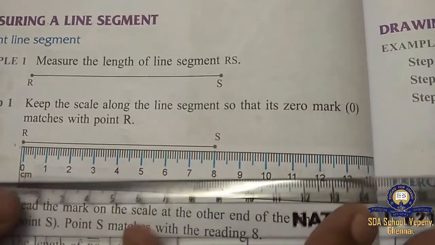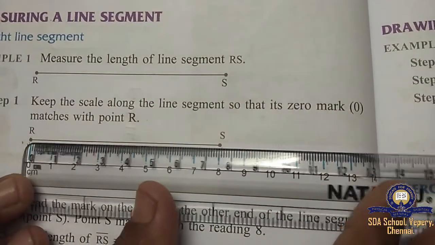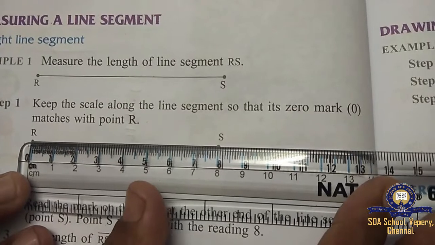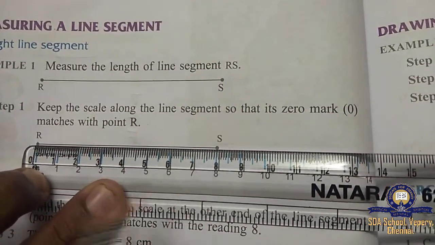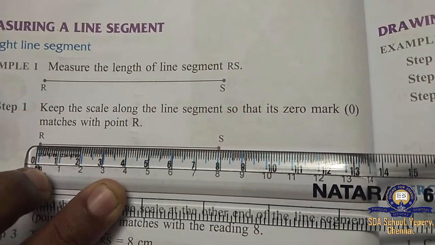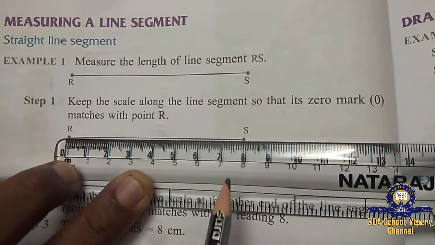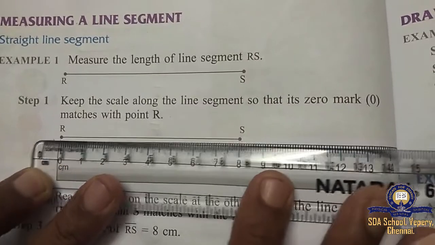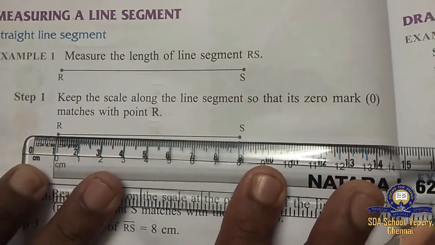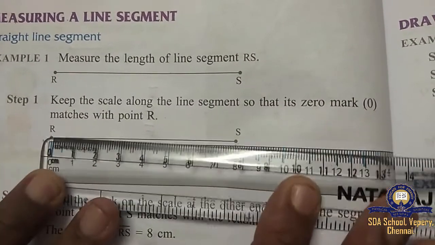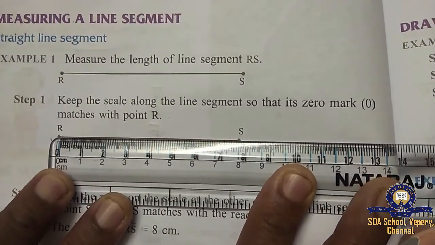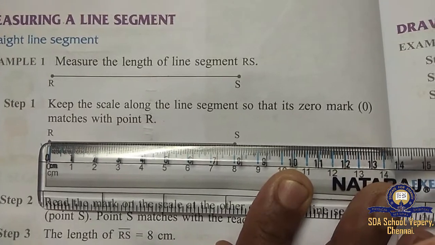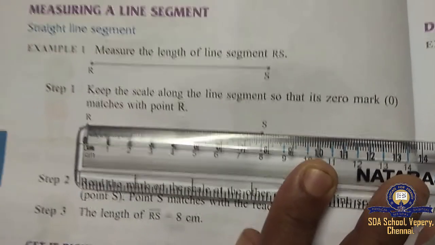So I am taking the scale like this. You have to keep the 0 here, and see where it ends. What number is coming? 8. So how many centimeters is there, children? 8 centimeters. You should not keep 1 like this. Always you have to keep the 0 at the starting point. Understood, children? Likewise, we are going to see how to measure in exercise 7.2.